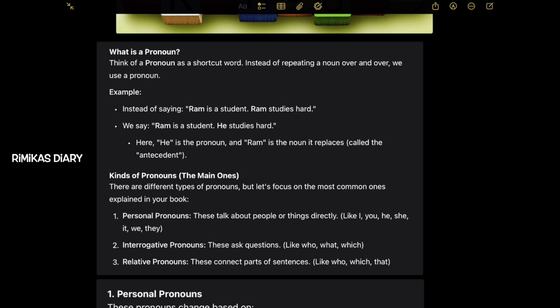Because in the first sentence, Ram is repeated 2 times. So instead of repeating it, we could just say Ram the first time, then we could use he instead of Ram. Here, he is the pronoun and Ram is the noun it replaces, called the antecedent.